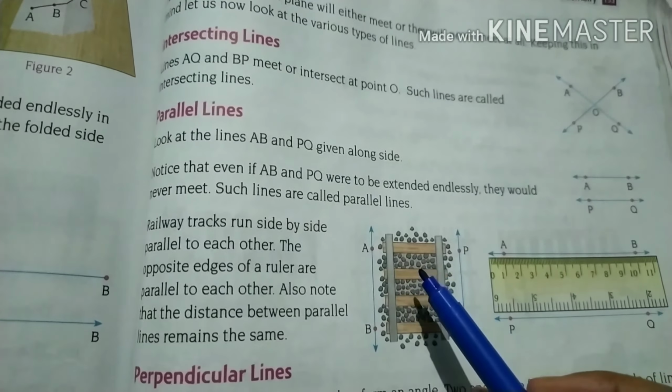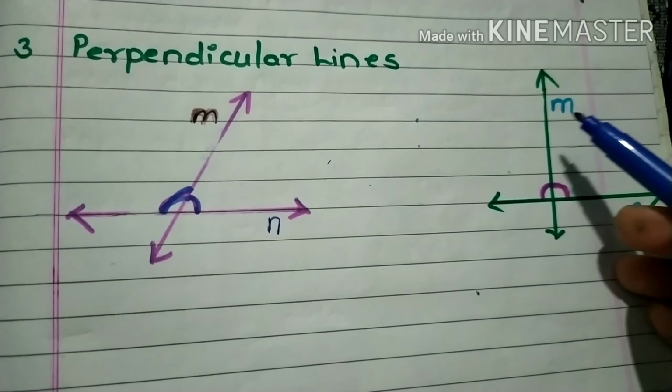Here also they are forming an angle. But when the two lines meet and they form a right angle, at that time we can say the lines are perpendicular lines. You can see here, these are two lines, they are intersecting also, but they are not forming a right angle. So when they form a right angle, they are said to be perpendicular lines.